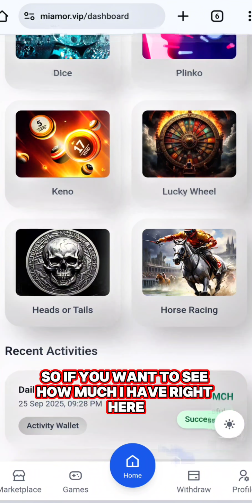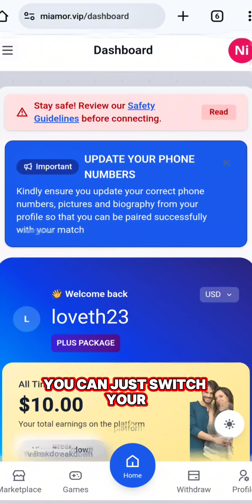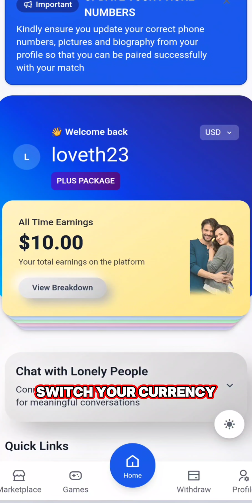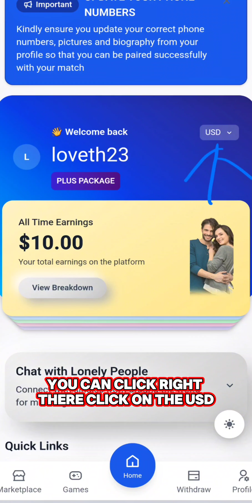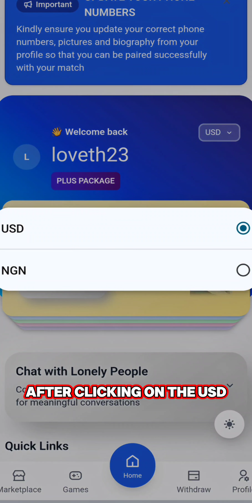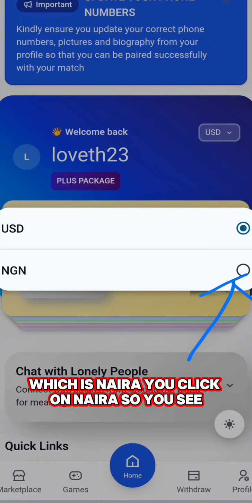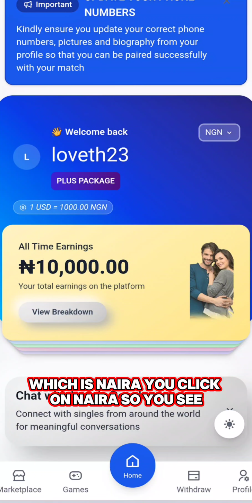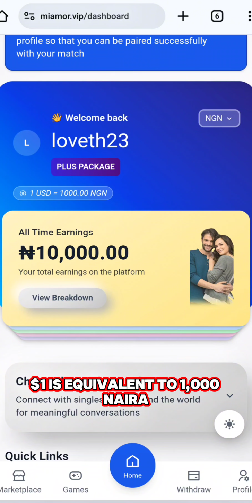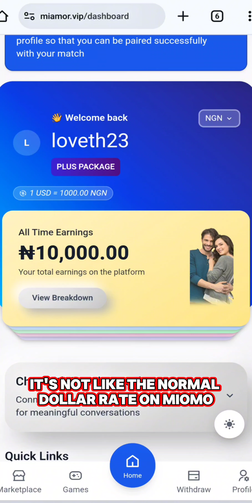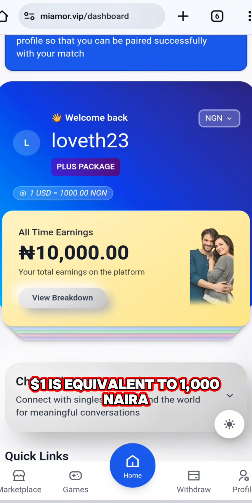If you want to see how much I have right here, you can just switch your currency by clicking on this particular place. You can click right here, click on the USD. After clicking on the USD, now let me change it to my currency, which is Naira. You click on Naira. So you see, I have 10,000 Naira right here, meaning that on Mi Amor, $1 is equivalent to 1,000 Naira. That's what Mi Amor is paying. Understand? It's not like the normal dollar rate. On Mi Amor, $1 is equivalent to 1,000 Naira.